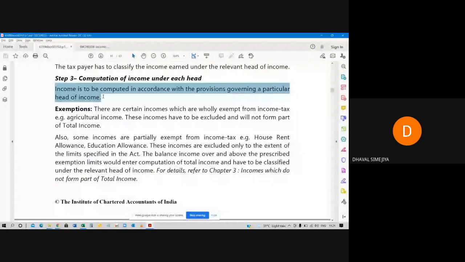Exemptions. There are certain incomes which are wholly exempt from income tax. For example, agriculture income. These incomes will not form part of total income. I have given you the example that Mr. X is earning 1 crore rupees from agriculture income, but I haven't written agriculture income anywhere over here.